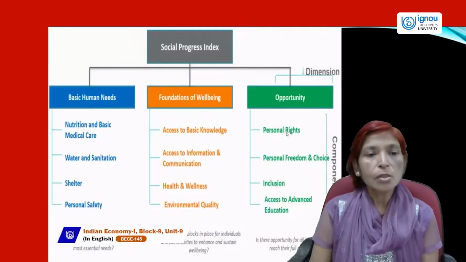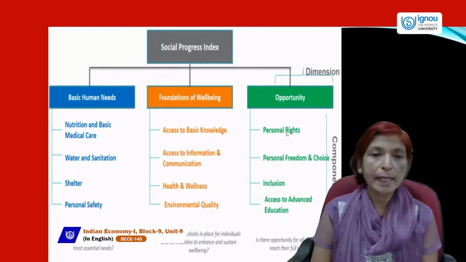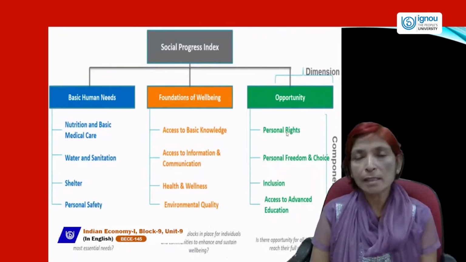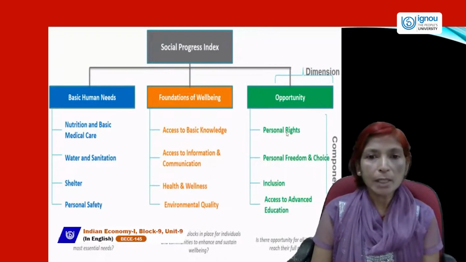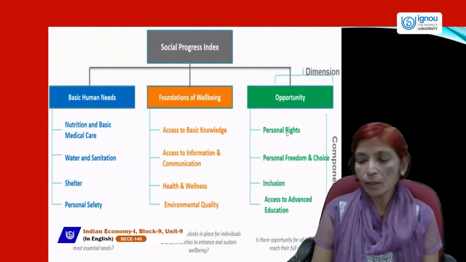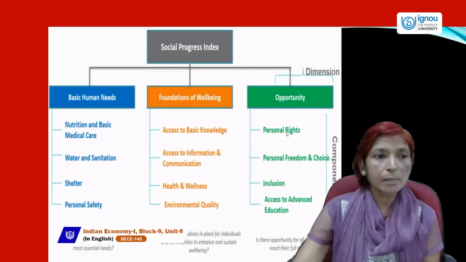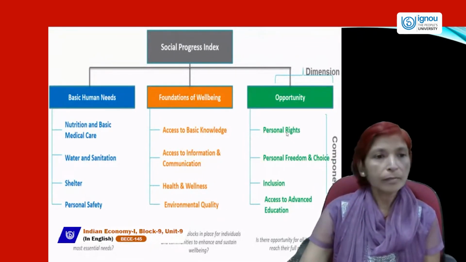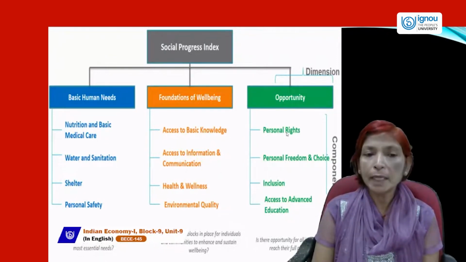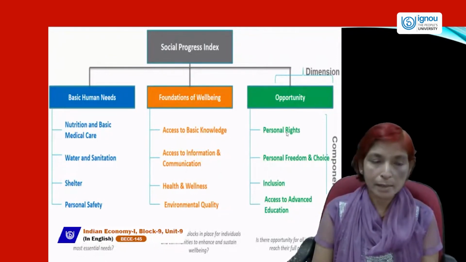Next is Social Progress Index. The second index is Social Progress Index. In Social Progress Index, there are three dimensions. One is basic human needs. If we want to estimate or calculate social progress index, then we must include these three things. One is basic human needs, second is foundation of well-being, and third is opportunities.